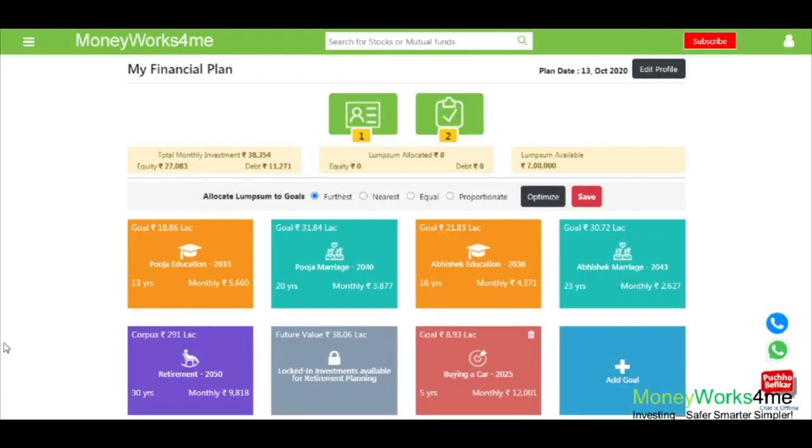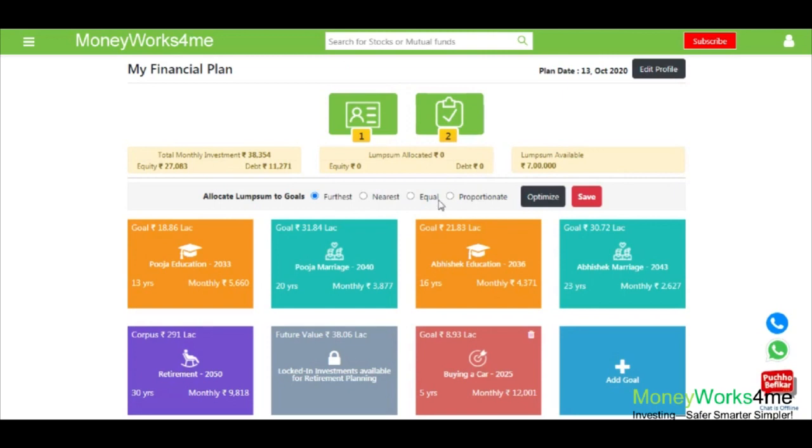Coming back to our dashboard, if you wish to delete any aspirational goal, which in this case is buying a car, you can simply click on delete icon. Until now, we did the total assembly of our goals without deploying any lump sum that we currently have. This is a very important part in financial planning, so the next step is how to deploy the lump sum and towards which goal. You have an option to allocate your lump sum amount in 4 different ways.